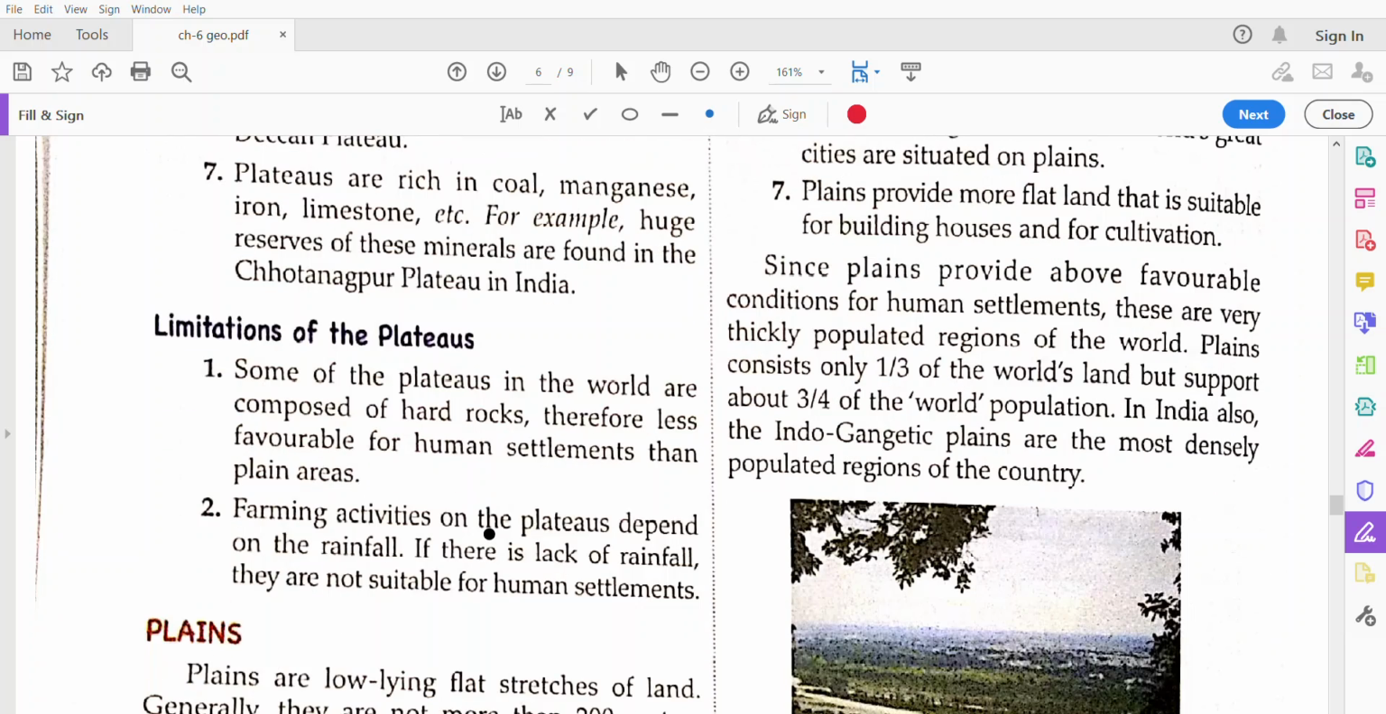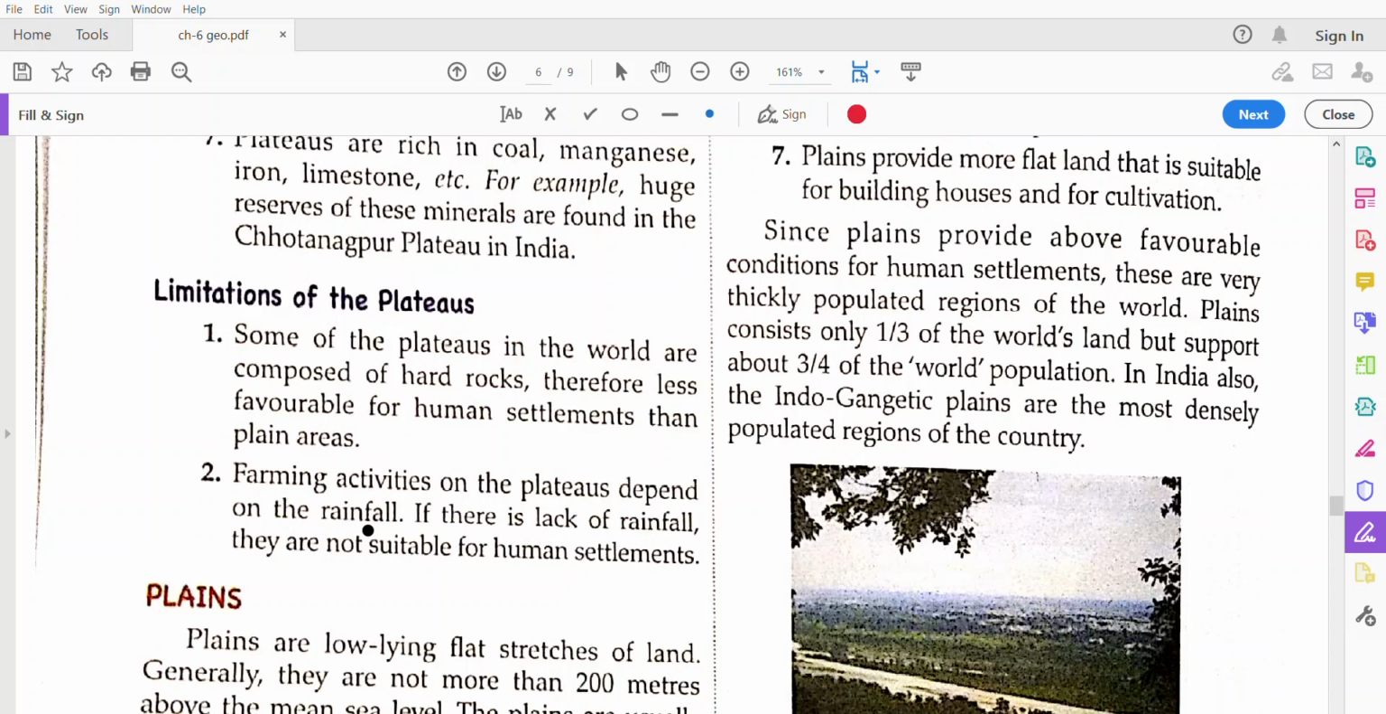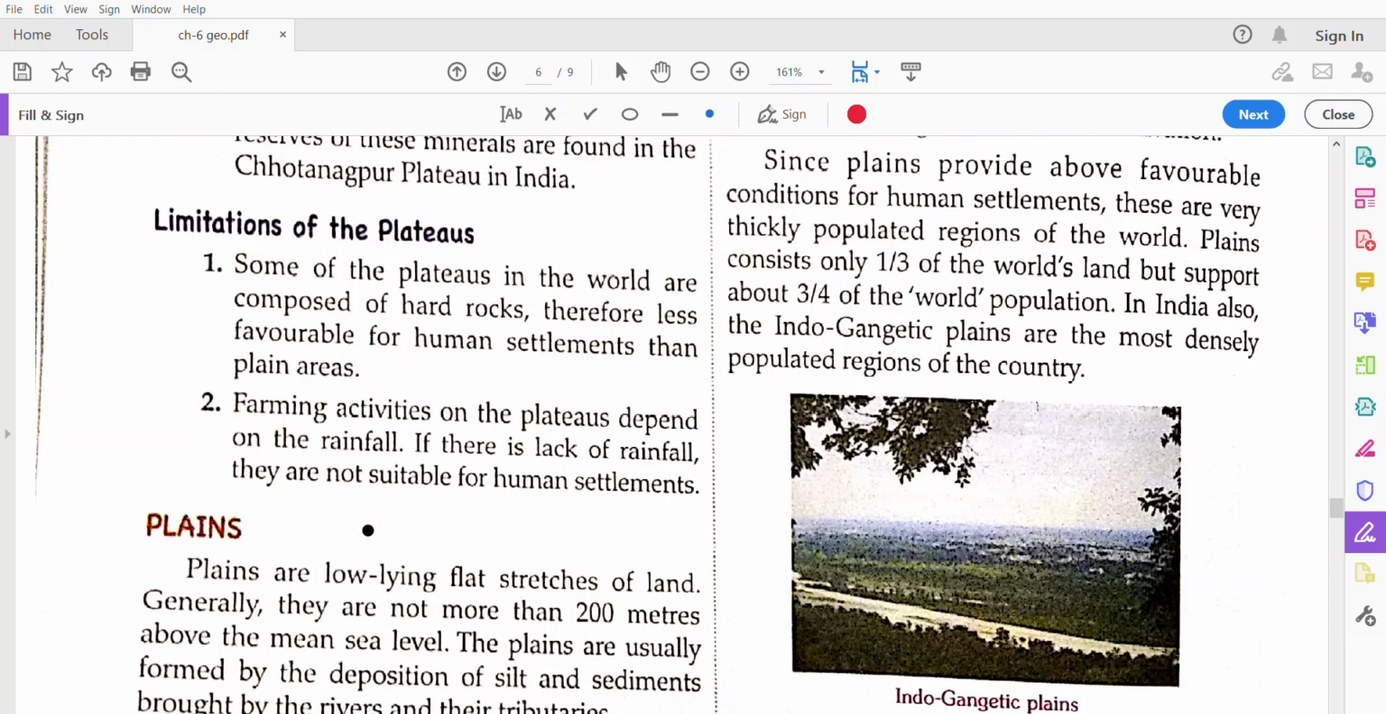The limitations of the plateaus are that the plateaus in the world are composed of hard rocks, therefore less favorable for human settlements, and people want to live in the plain area. And the farming activities on the plateau depend on the rainfall. If there is a lack of rainfall, then it is not suitable for human settlement.